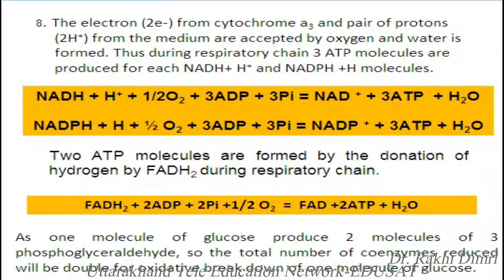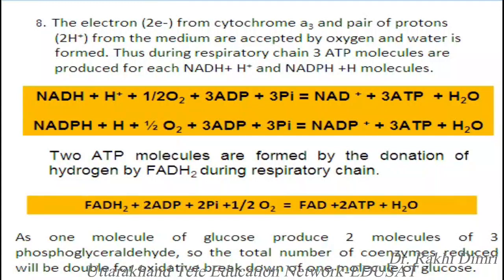The electrons from cytochrome a3 and a pair of protons from the medium are accepted by oxygen and water is formed. Thus, during respiratory chain, 3 ATP molecules are produced for each NADH plus H plus and NADPH plus H molecules.